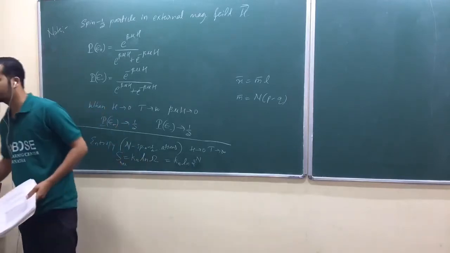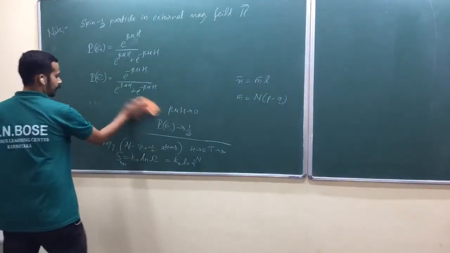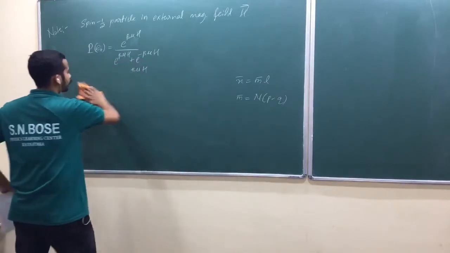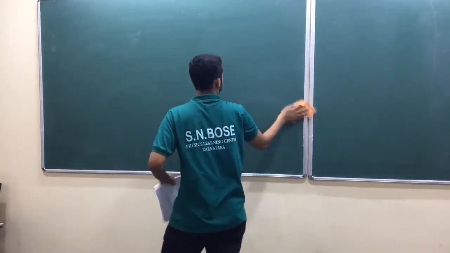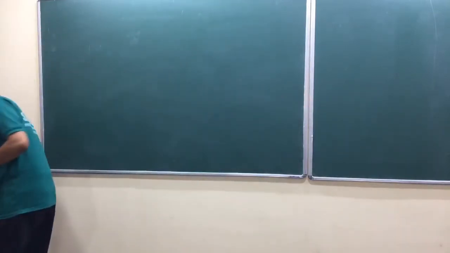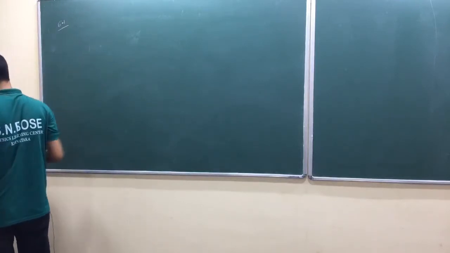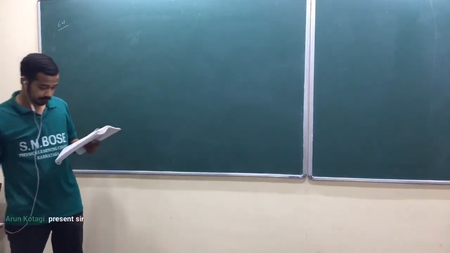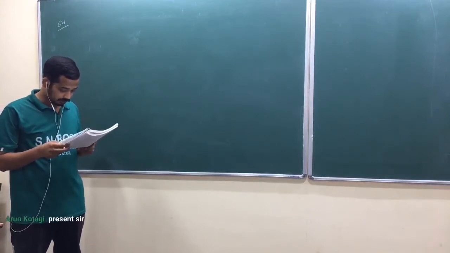Obviously, quantum harmonic oscillator, isn't it? Energy levels are n plus half h bar omega. So 6.1, okay. Quantum harmonic oscillator. Yeah, omega is a characteristic frequency of the oscillator and so on. N equal to 0, 1, 2.